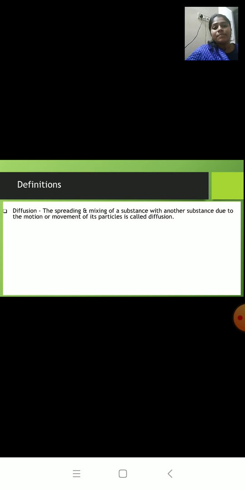So over here what is happening? Over here, diffusion of gases from the incense stick with the air. The gases from the incense stick and air are mixed. They will mix together, and because they are constantly moving, they will spread their fragrance or smell in the whole room.